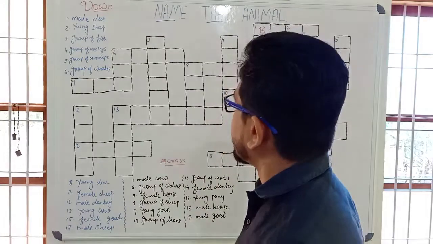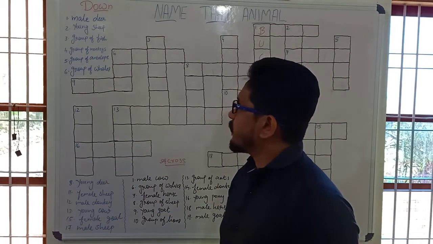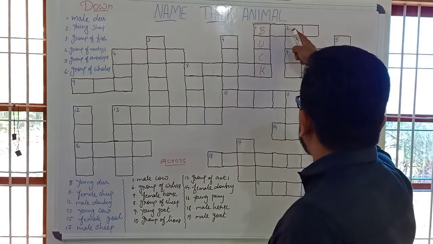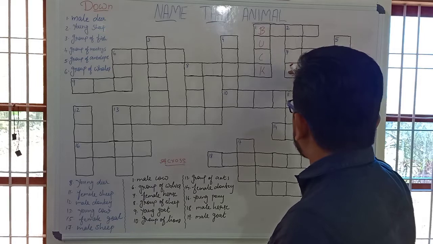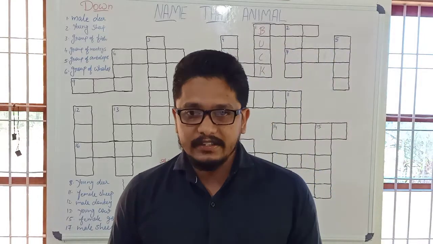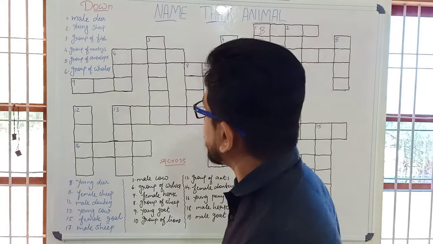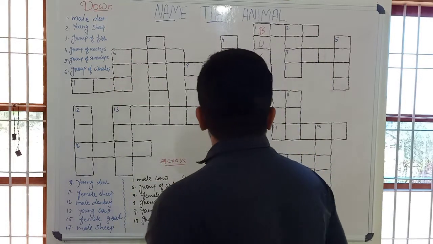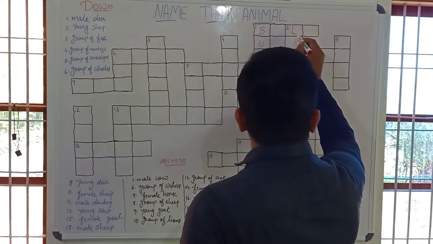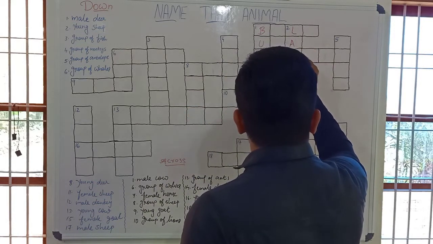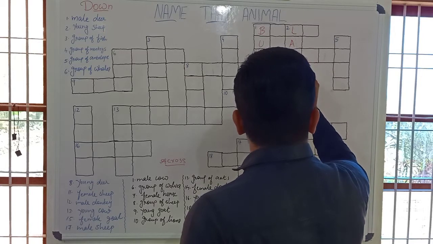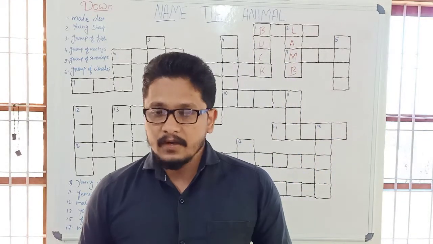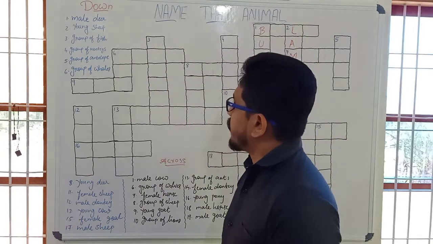So let's come to the second one. Young sheep. What is the word used for young sheep? That we have to write second. 1, 2, 3, 4. This word also carries 4 letters. So what is the word used for young sheep? Yes, it's lamb. L-A-M-B. It's lamb.